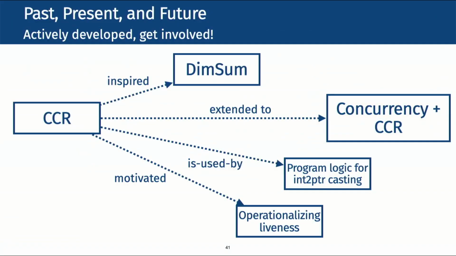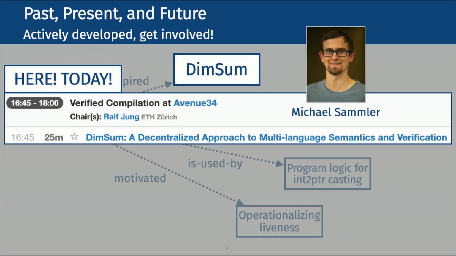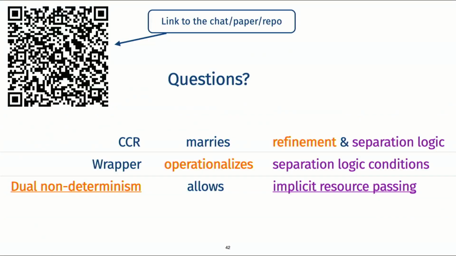So CCR was developed some time ago, and it is still actively being developed. We don't consider it a one-time project, and it is already having some influence on other projects. Actually, it inspired a project named Dim Sum, led by Michael Sammler, which will be presented here today at 4:45. Dim Sum uses this key idea of dual non-determinism to tackle the multi-language semantics problem, and I would strongly encourage you to attend his talk. Thanks for listening, and I'm happy to answer any questions.